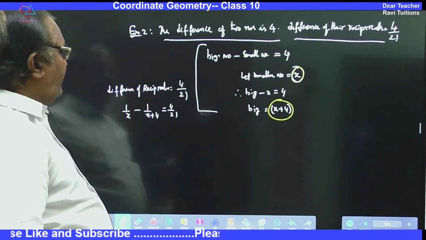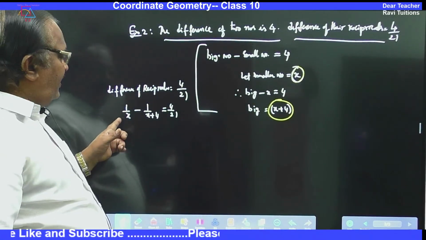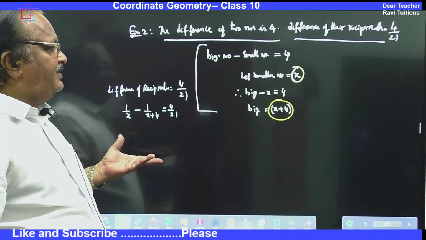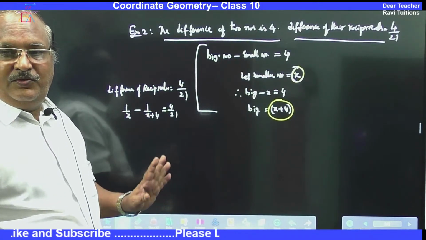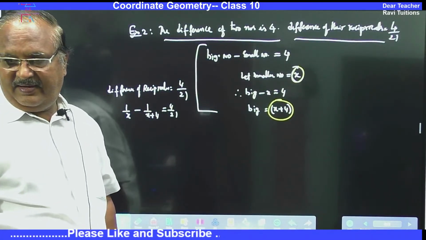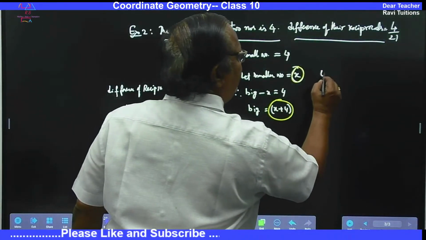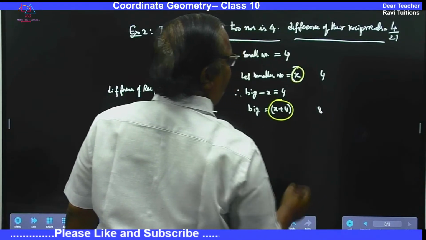Now here, which one should you write first, the smaller number or the bigger number? You will always have a confusion. Let us say the smaller number is 4 and the bigger number is 8.